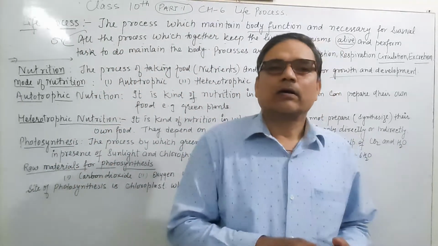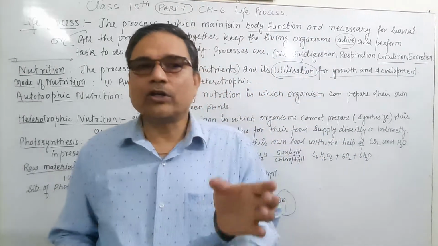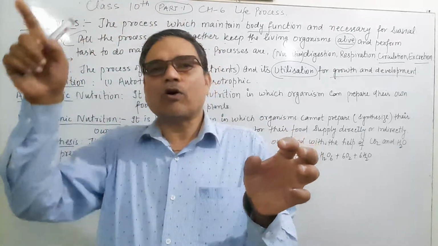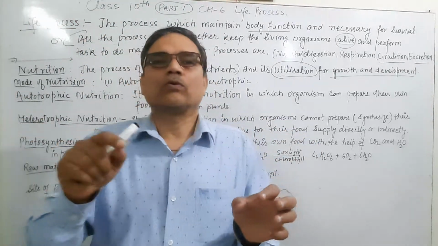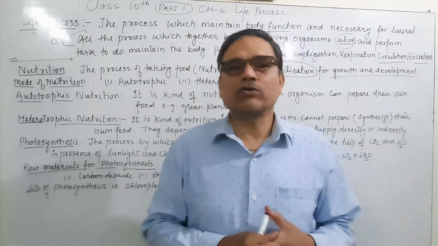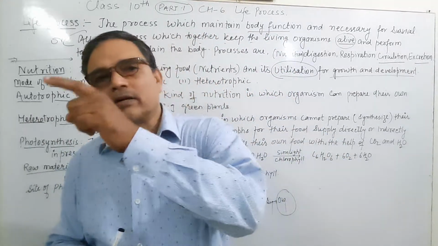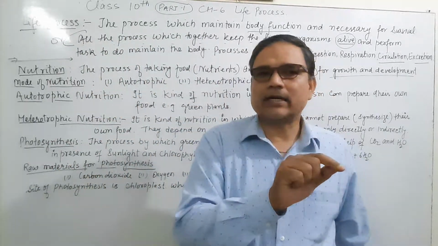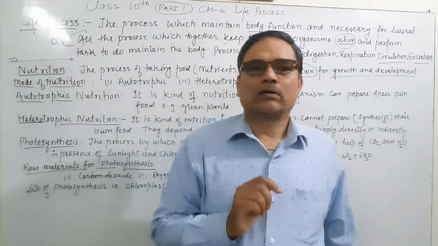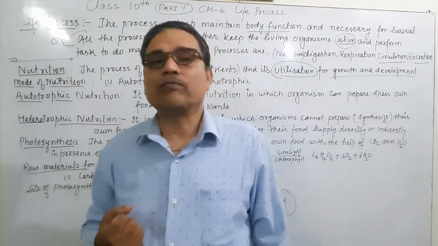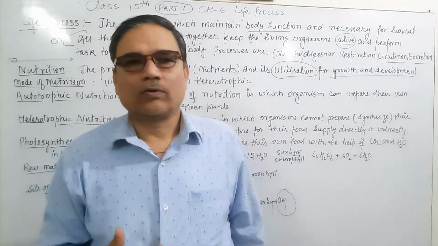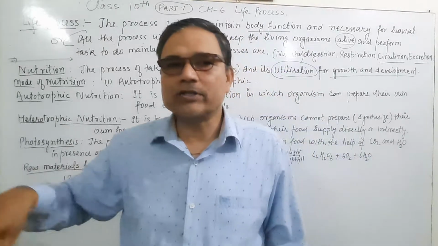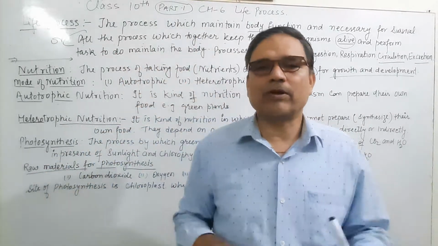This is what I told about the autotrophic mode of nutrition: the autotroph converts a simpler molecule like carbon dioxide into a complex one, glucose, C6H12O6. Carbon dioxide obtained from the environment, from the air, is converted into carbohydrate, which is complex in nature, while carbon dioxide is a simpler form.